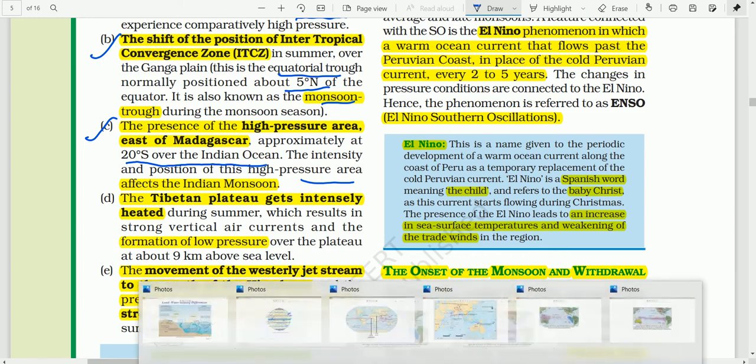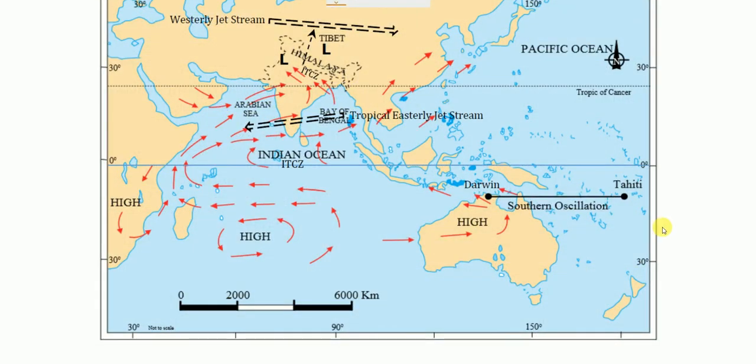I think you will see here, just see this diagram. You are seeing this is Madagascar island, and you are seeing a high pressure here. So that is what I mentioned in the book. So the presence of high pressure east of Madagascar is very, very important for the origin of the Indian monsoon.